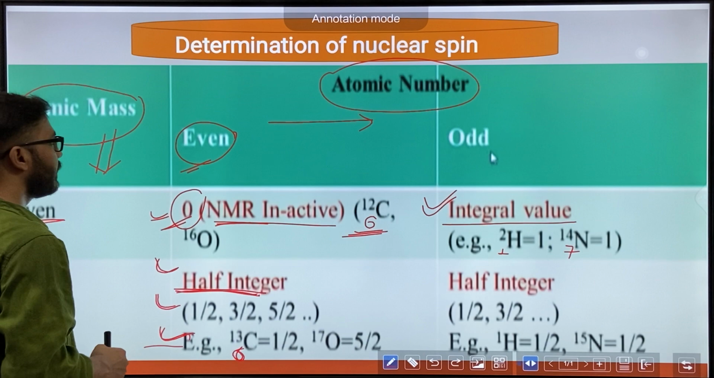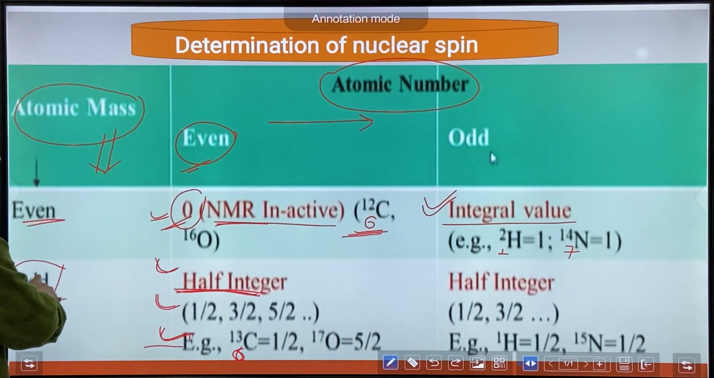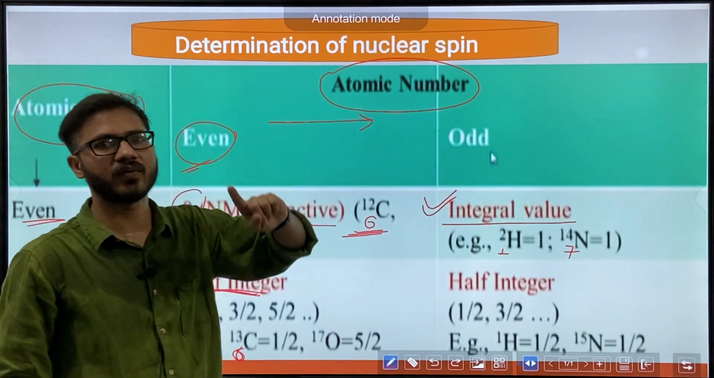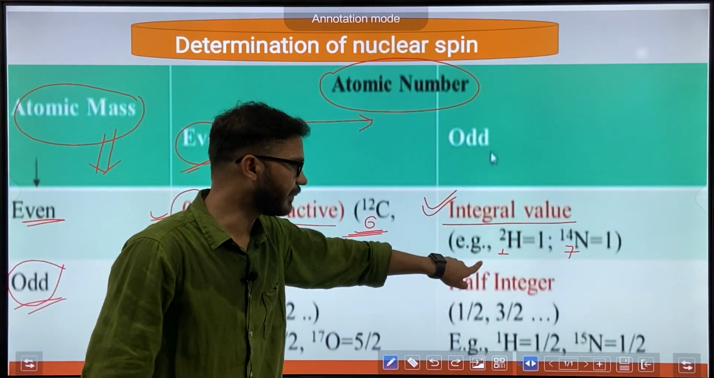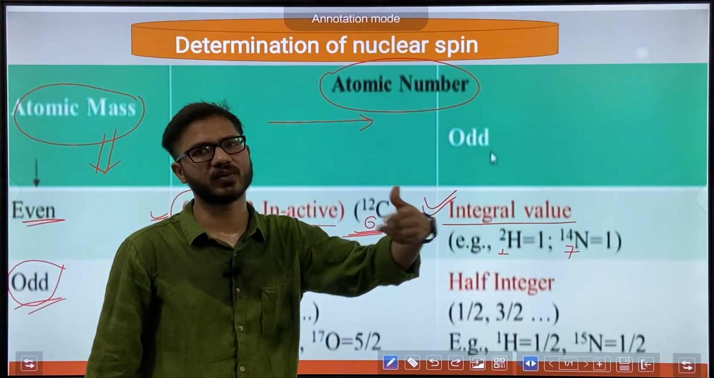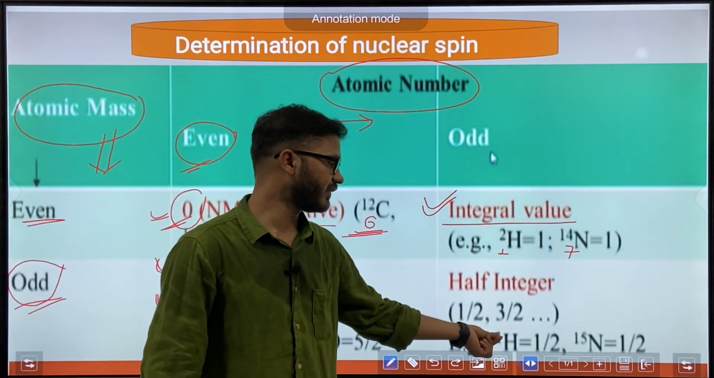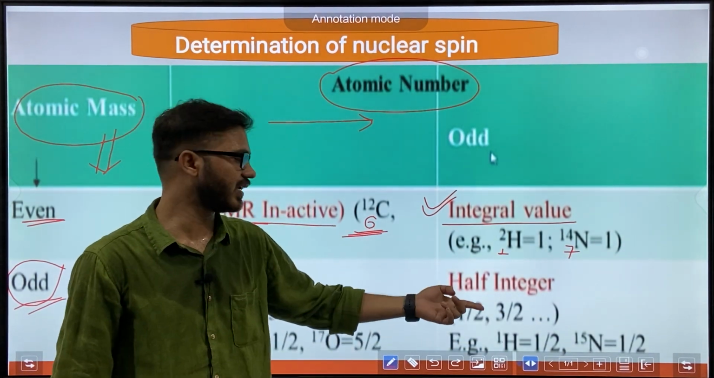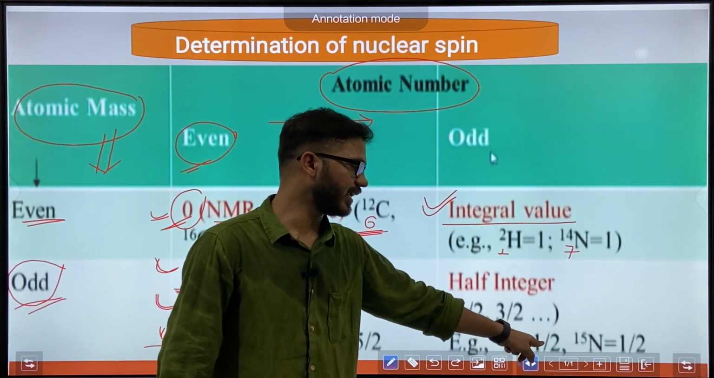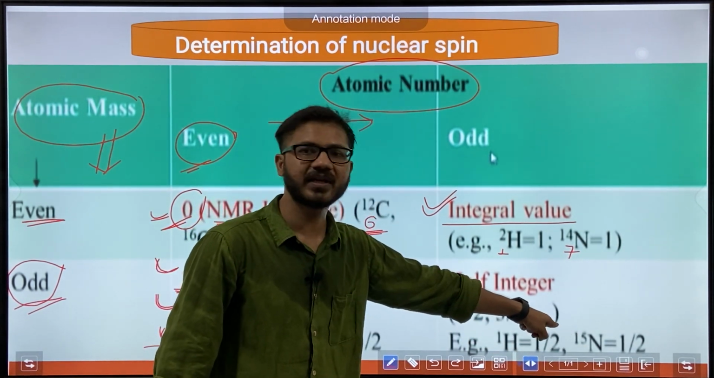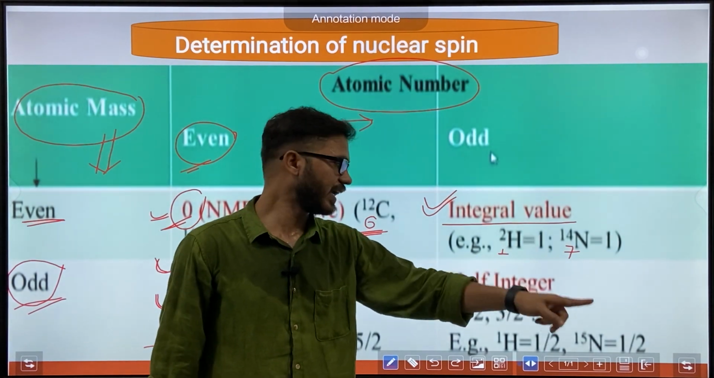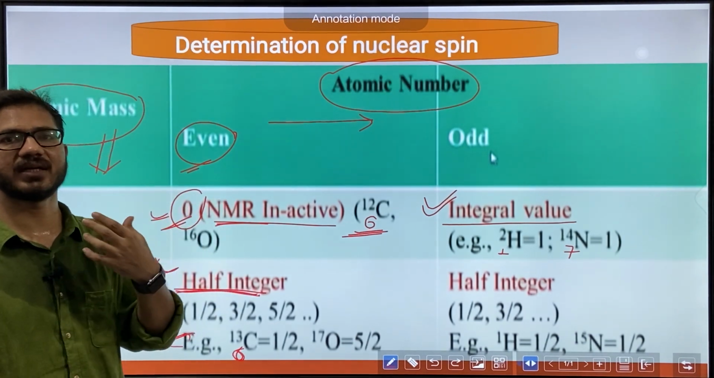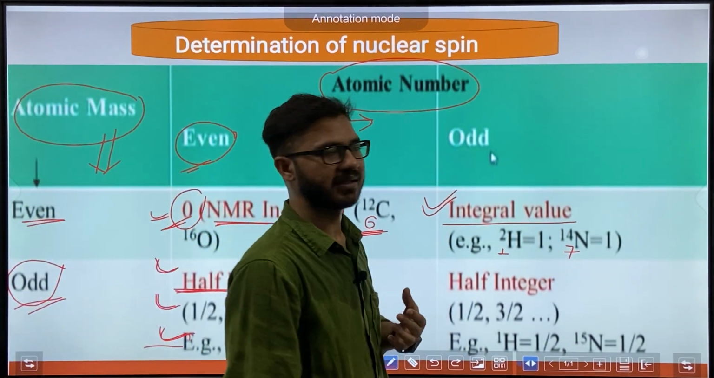Okay, fourth combination: if atomic mass is odd and atomic number is also odd, the total spin quantum number will have a half integral value, maybe half, 3/2, 5/2, 7/2. So the proton, 1H1: atomic mass and atomic number are both 1 and both odd, so it will have a value of half. 7N15 also has a value of half. So this is the theoretical approach to determine the total spin quantum number for a nucleus.